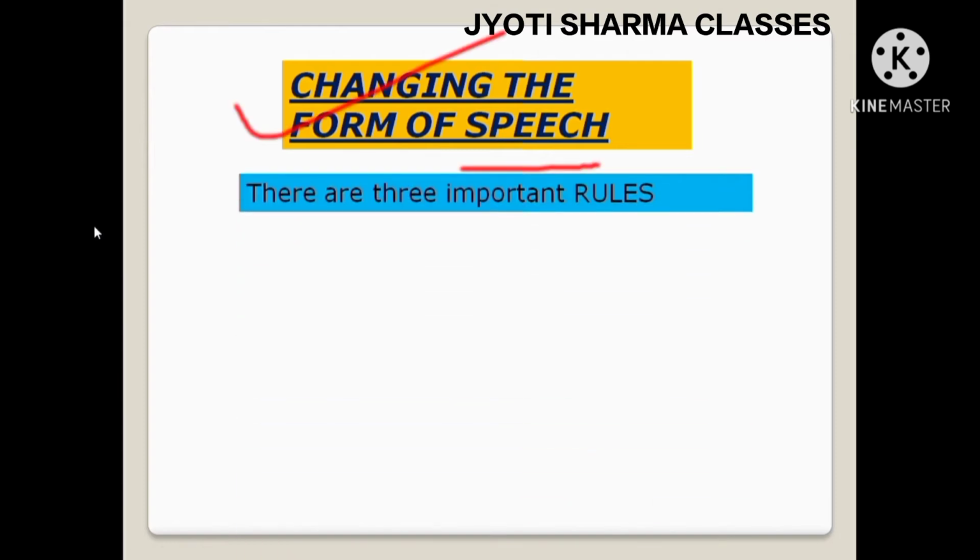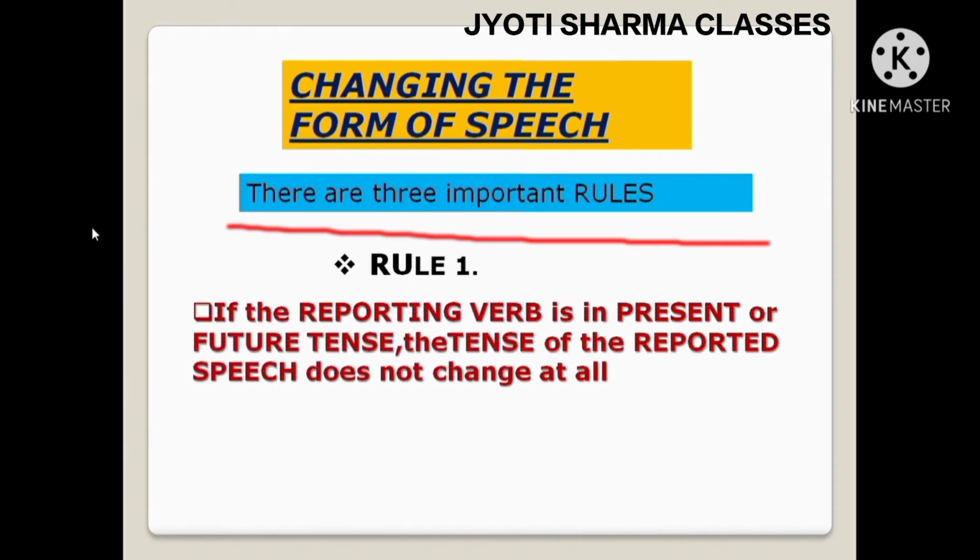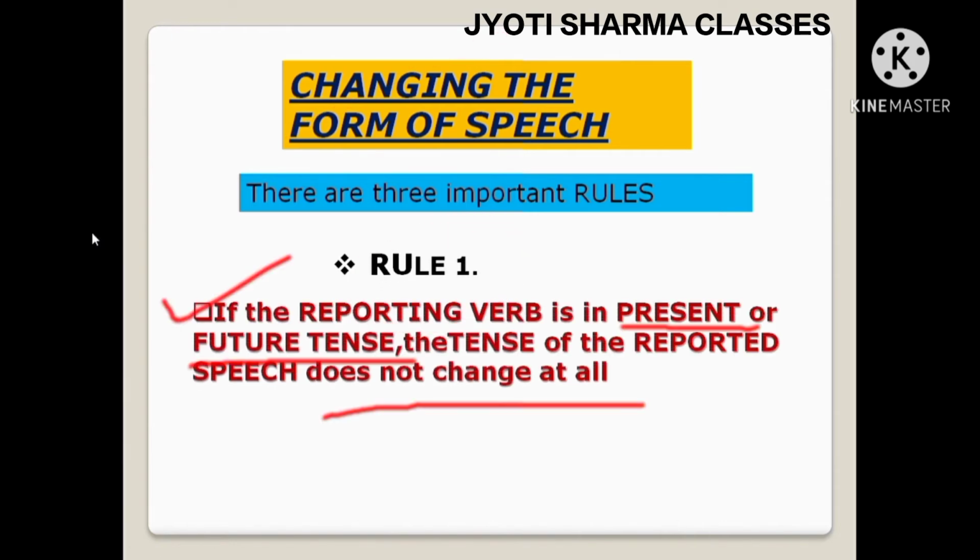There are three important rules. Rule number 1: if the reporting verb, meaning said, is in present or future, if it is not written said but says, is saying, has said, or in future will say, shall say, then what to do?